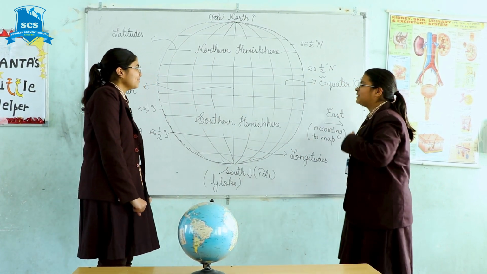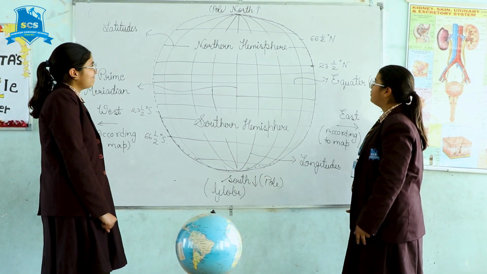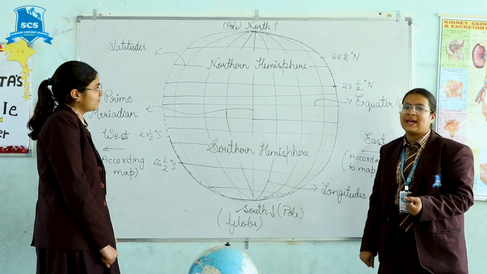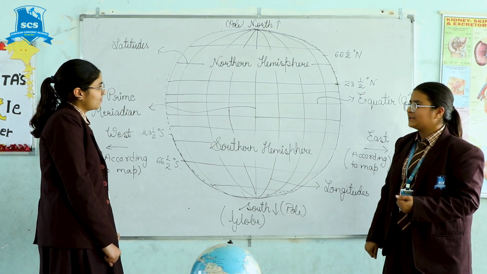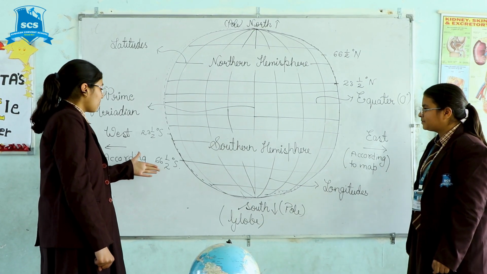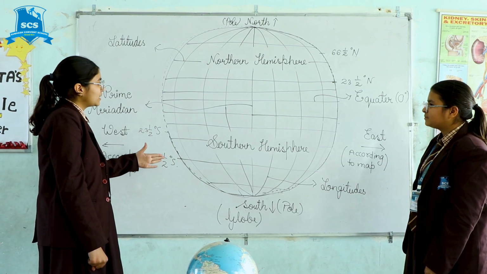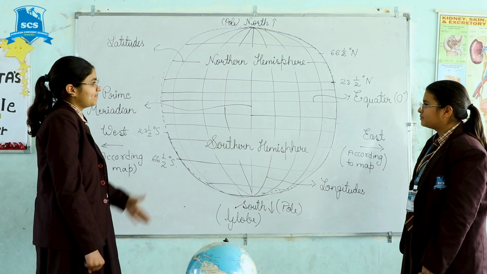Now let's continue with some more important topics. First, the Tropic of Cancer. The Tropic of Cancer lies in the northern hemisphere at 23.5 degrees north. Now comes the Tropic of Capricorn. It lies at 23.5 degrees south of the equator.